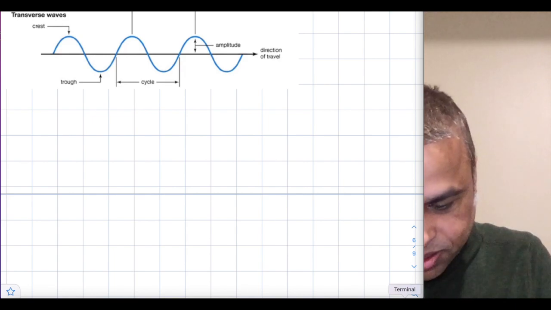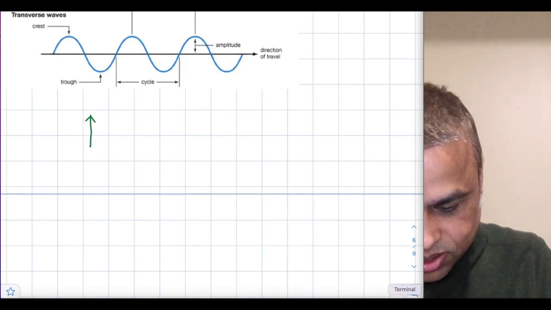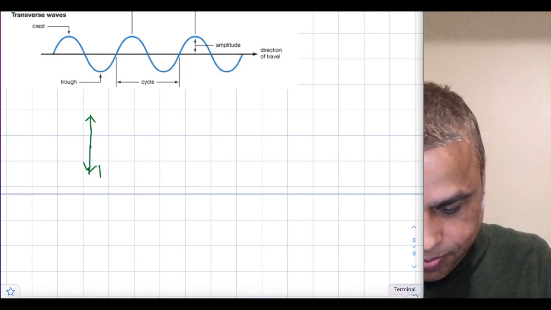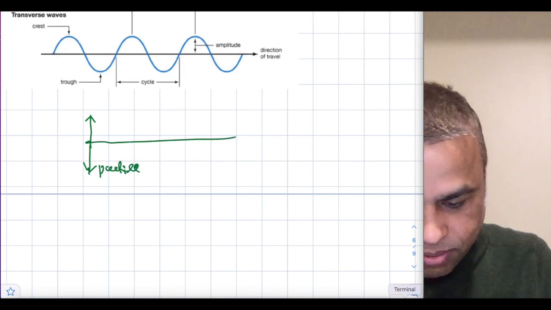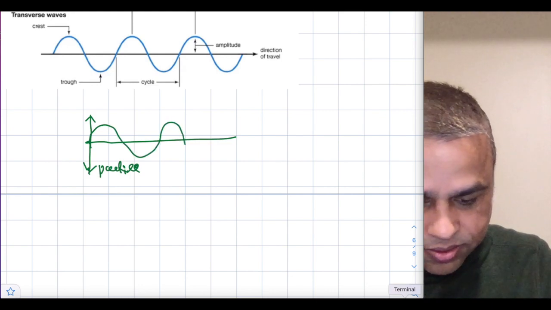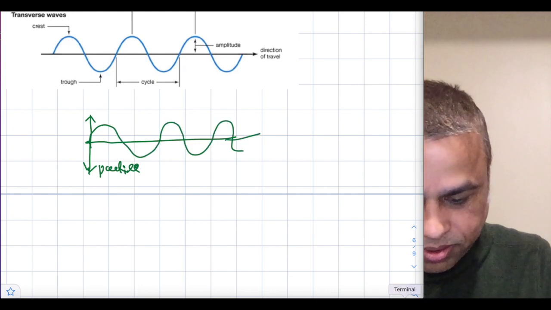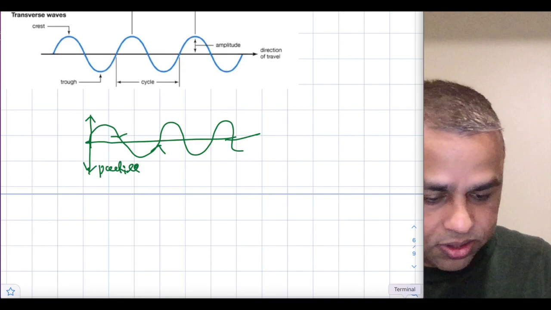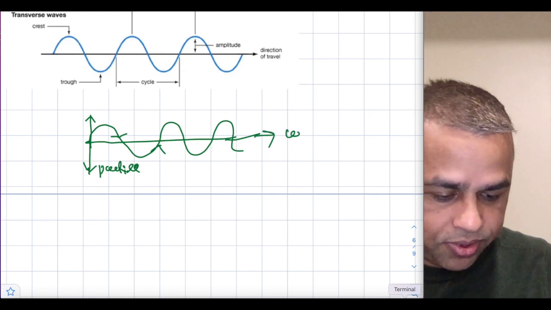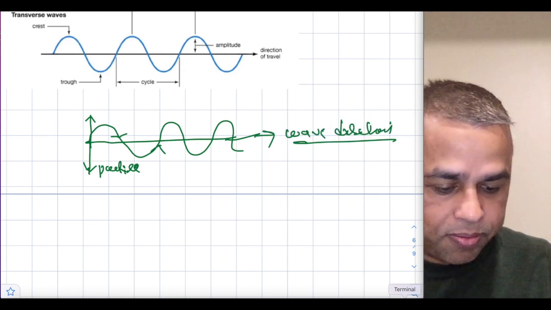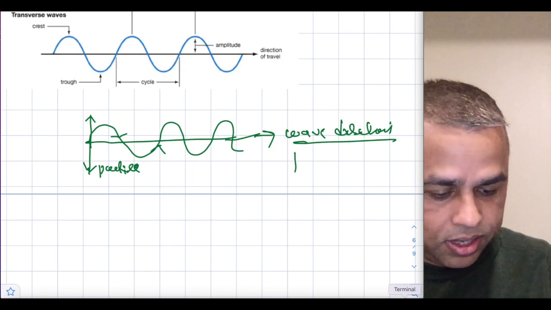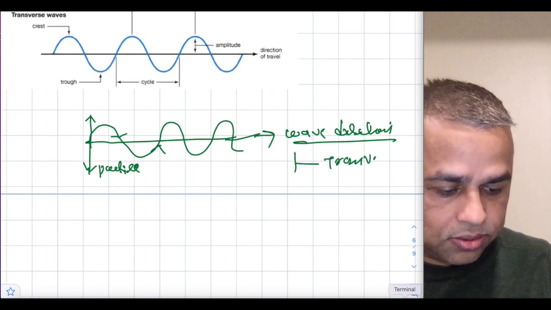So the water molecule moving in this direction is the motion of the particle, and the wave travels in this direction. This is a disturbance traveling in this direction, and the wave direction and particle direction are perpendicular to each other, right? And this is called a transverse wave.